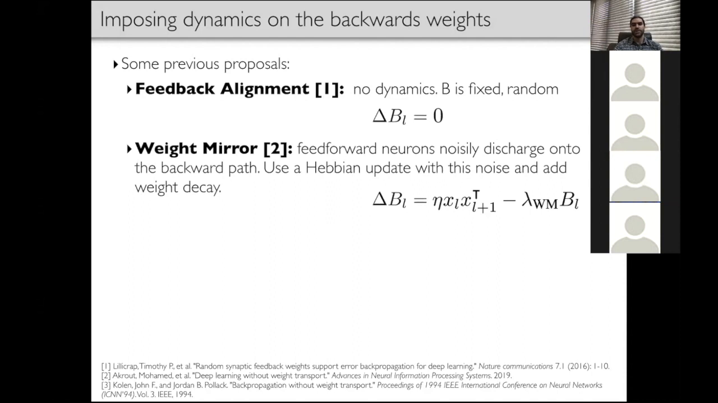The weight mirror update, which is presented in a more recent work by Akrout et al., assumes that the feed-forward activations are going to discharge noisily into the backward path, and then a Hebbian update is computed based on the noise.